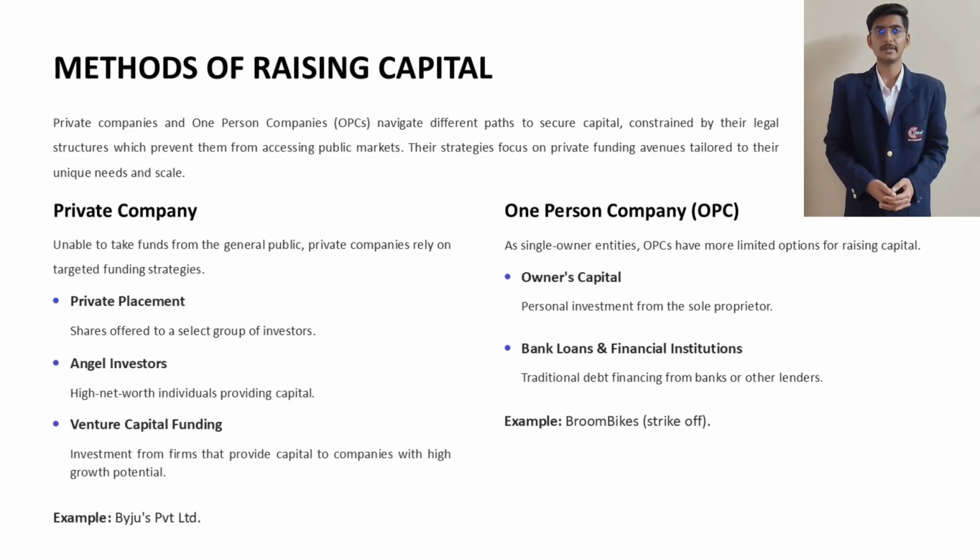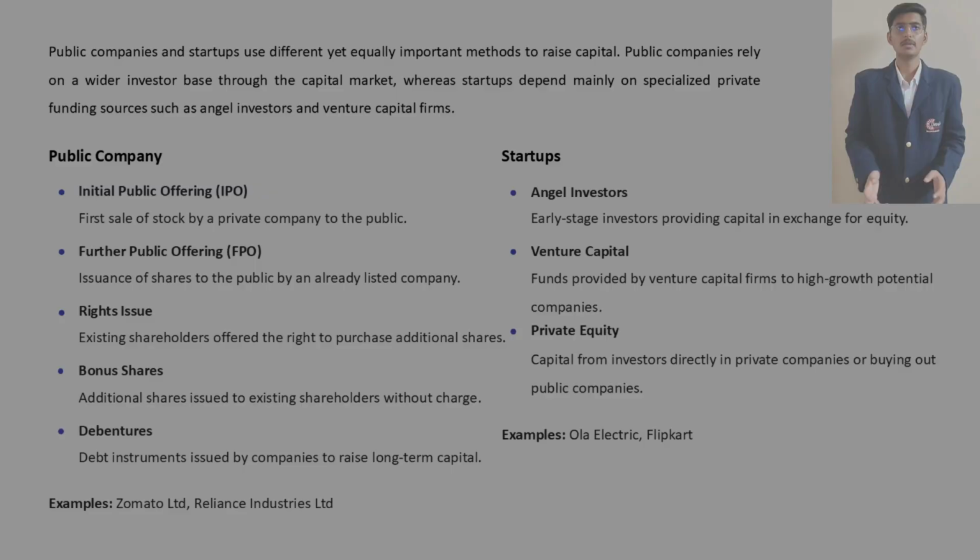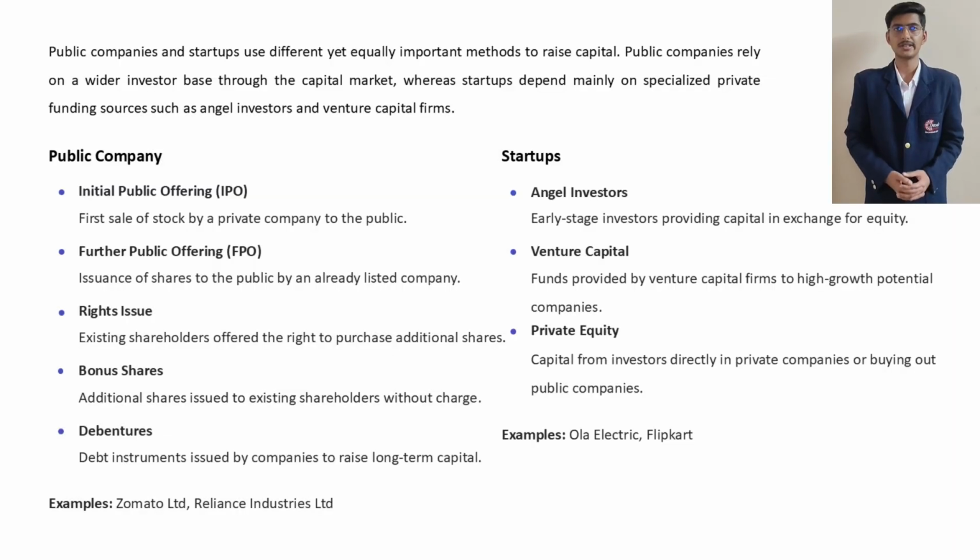Now let's see how public companies and startups raise funds differently. Public companies have a wide range of fundraising options, including IPOs, FPOs, rights issues, bonus shares, and debentures. Startups, on the other hand, rely mainly on private equity, angel investors, and venture capital. For example, Zomato raised 9,375 crore rupees through its IPO in 2021. Reliance Industries raised an impressive 53,124 crore rupees through its rights issue, the largest in Indian history. Startups like Ola Electric have raised over $1 billion from VC firms, and Flipkart raised $3.6 billion in one of the biggest startup funding rounds in India.